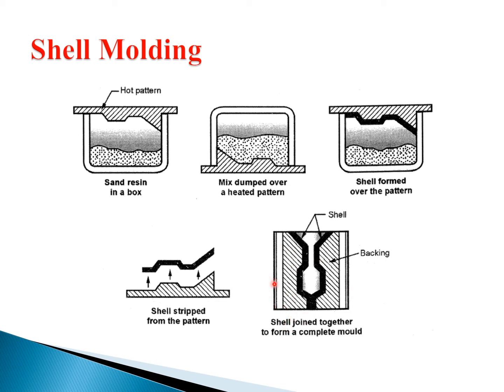In the normal casting process we do everything the same, but by using this shell, a mold shape is created. Then we pour molten metal inside this and make objects of this shape. This is known as shell molding.